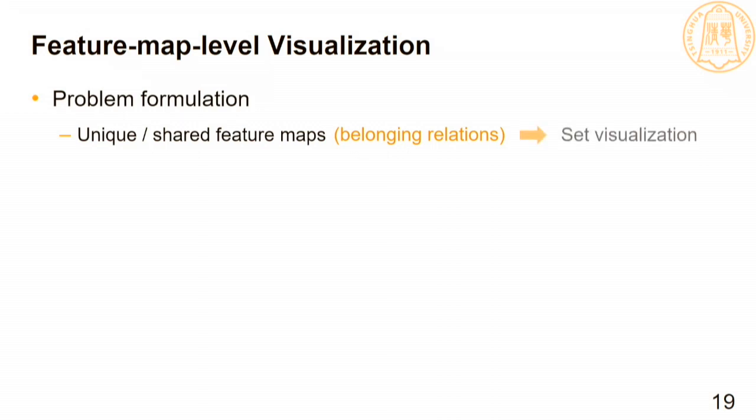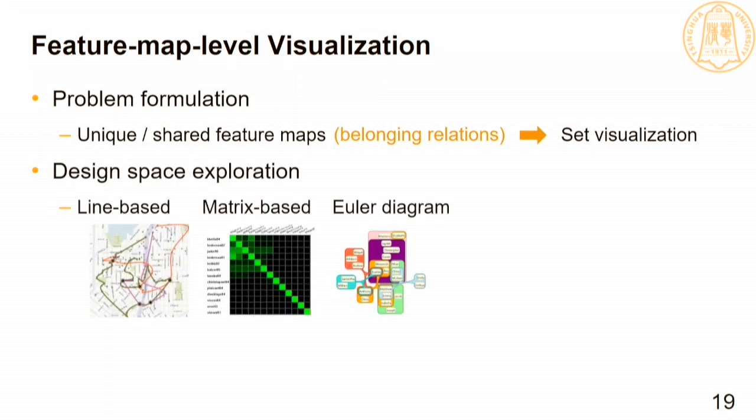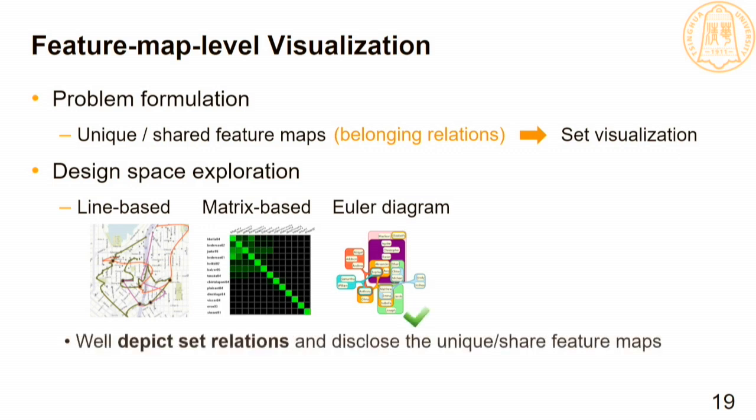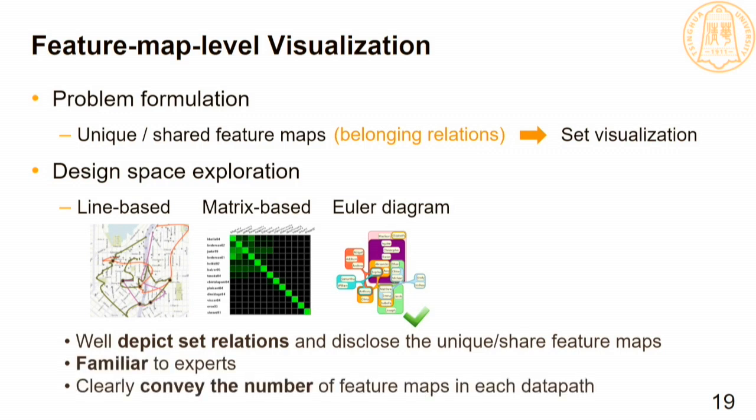Thus, the problem can be directly formulated as a set visualization problem. Among various such visualization techniques, we finally adopt the compact rectangular Euler diagram because of its ability to depict such relations, its familiarity to the experts, and its ability to convey the number of feature maps.